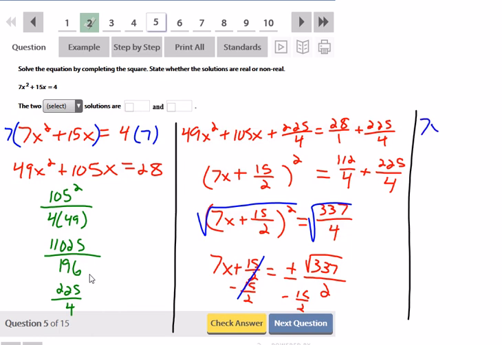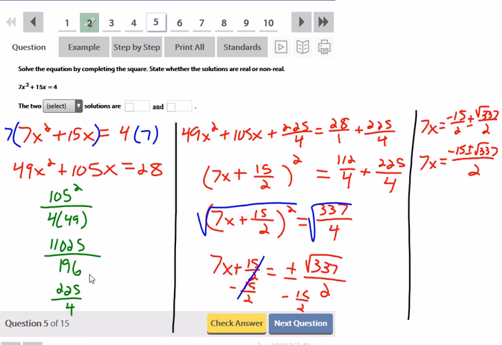I would now get 7x is equal to negative 15 over 2 plus or minus square root of 337 over 2, which can even be combined to be negative 15 plus or minus the square root of 337 over 2.